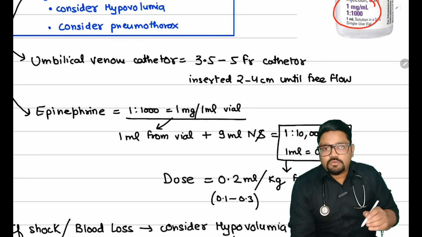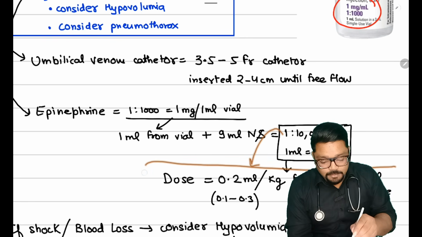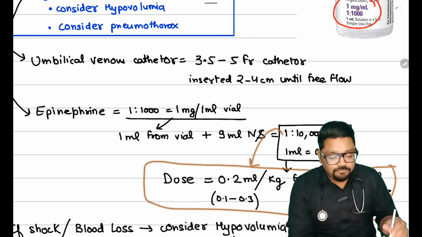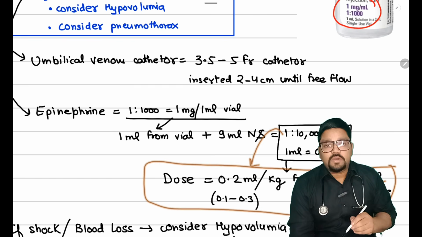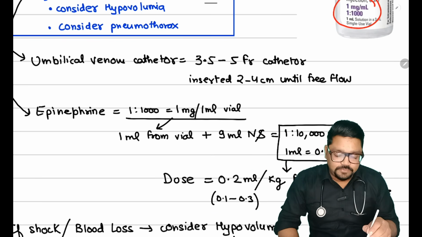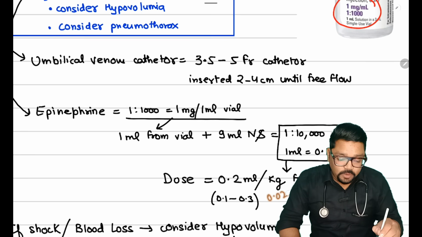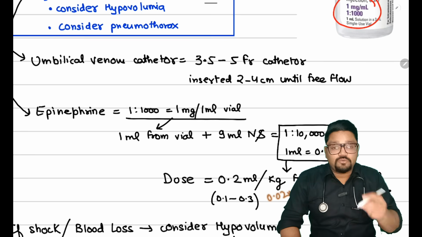Then what is the dose of epinephrine? So this concentration we are going to give 0.2 ml per kg followed by a 3 ml NS flush. Okay. It is being said 0.1 to 0.3, but to avoid the confusion, they have said that 0.2 ml per kg is the dose, or 0.02 mg per kg is the dose, if you see.